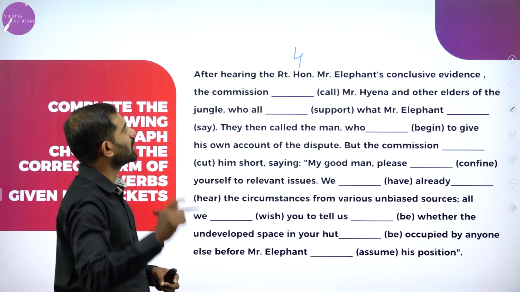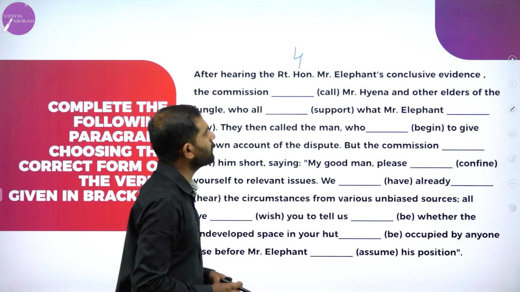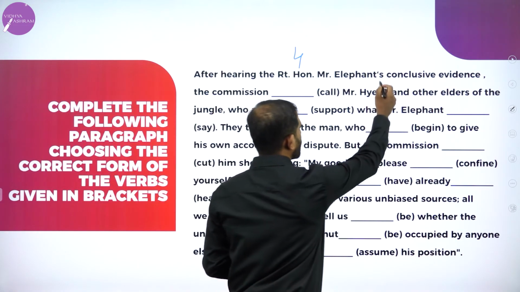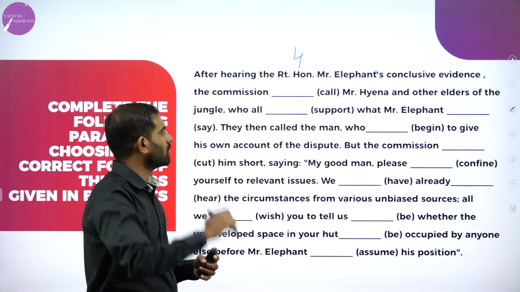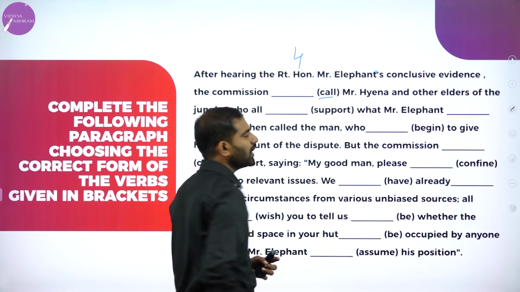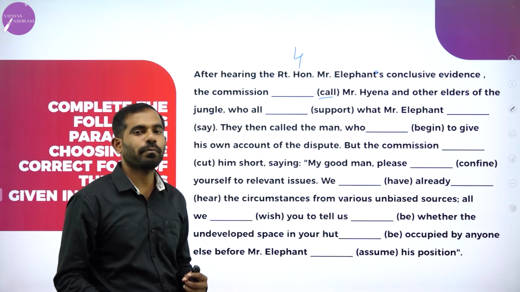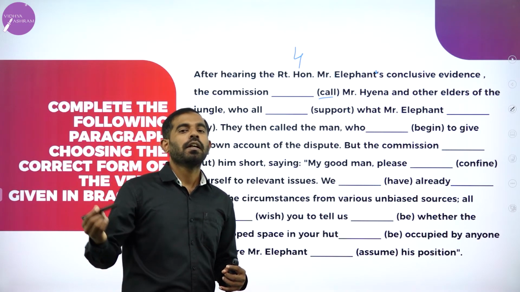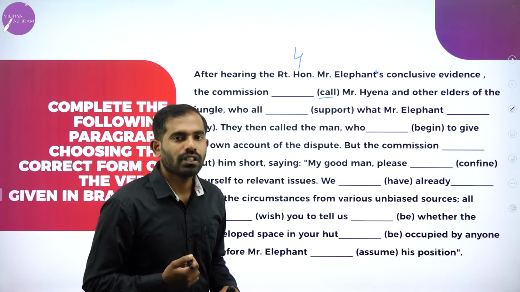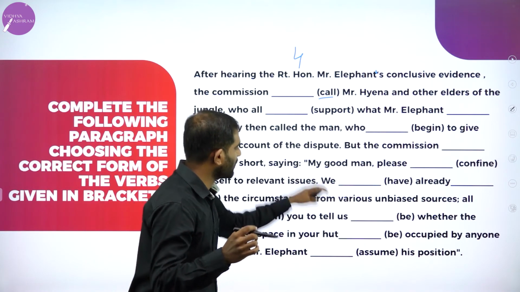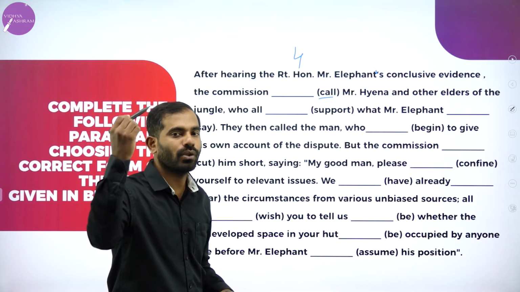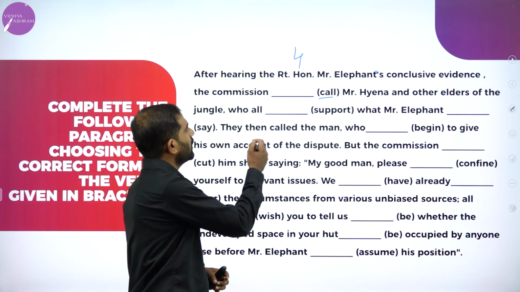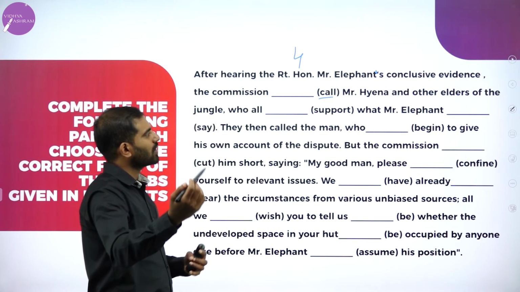After hearing the Right Honorable Minister Elephant's conclusive evidence, the Commission, now the question is, should we start answering this question in past tense or present tense? Take it from me, you have to answer this question in past tense itself. Remember the point, store it in your mind. Let me just solve this again.